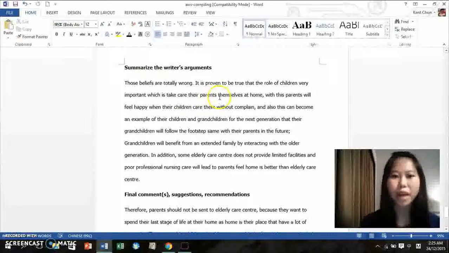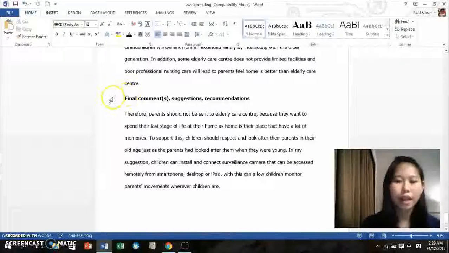The third paragraph is summarizing the writer's arguments that children play an important role in taking care of their parents themselves at home, and this can become an example for their children and grandchildren for the next generations. In addition, elderly care centers provide limited facilities, and poor professional nursing care will lead to parents not wanting to spend time in the elderly care center. The last paragraph is final comments, suggestions, and recommendations that children should respect and look after their parents in their old age.